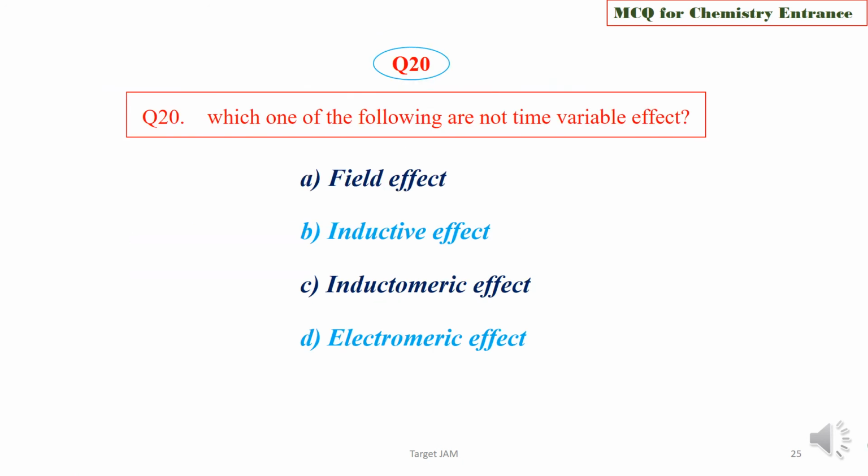Question 20. Which one of the following is not a time variable effect? Field effect, inductive effect, inductomeric effect, or electromeric effect? Choose the correct one. We are now going to check the answer key, and the right option is option B, that is inductive effect is not a time variable effect, it is a permanent effect.